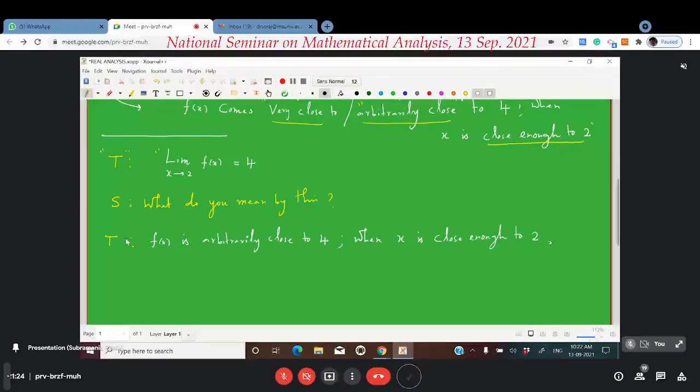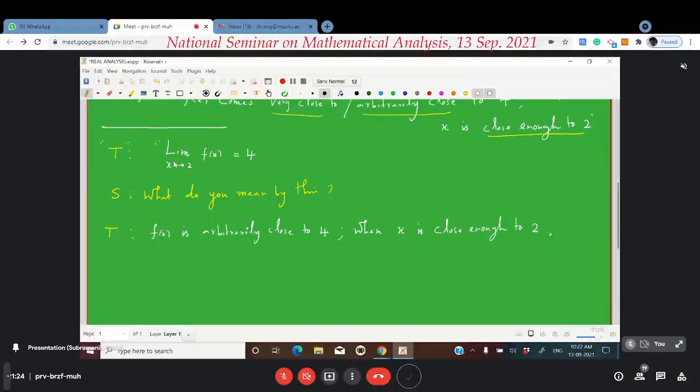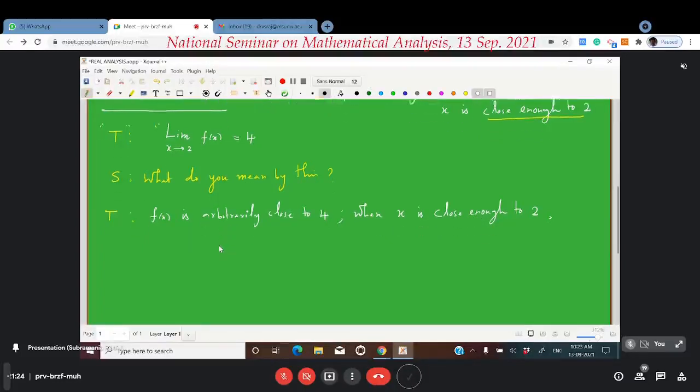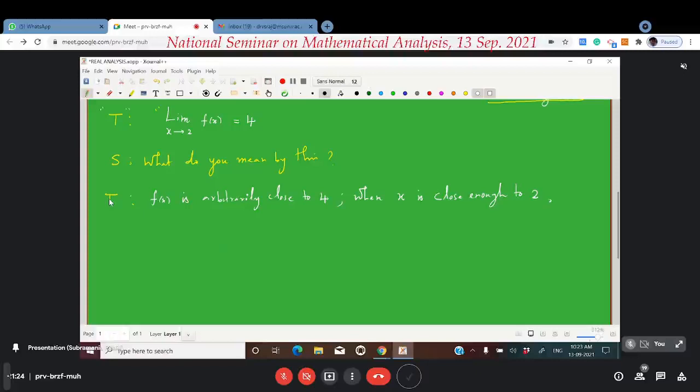That's all. Right? This is the way we explain. When we are trying to explain this particular limit to some of our friends, the value of f of x is very close to 4 when x is close enough to 2. That is, f of x comes closer and closer to 4 when x is coming closer and closer to 2. This is the way we used to explain to our friends. Now we are going to make it precise. And the teacher is saying that the meaning of this is the following: f of x comes arbitrarily close to 4 when x is close enough to 2.